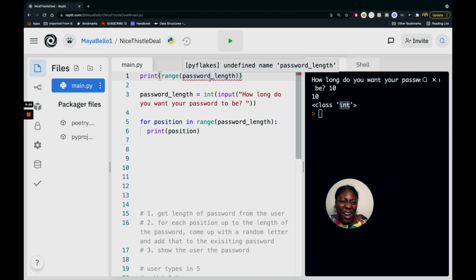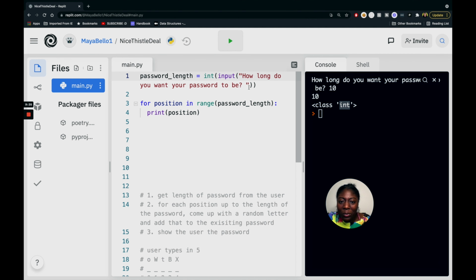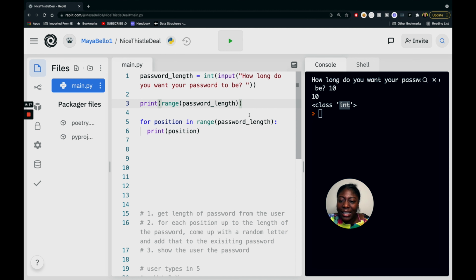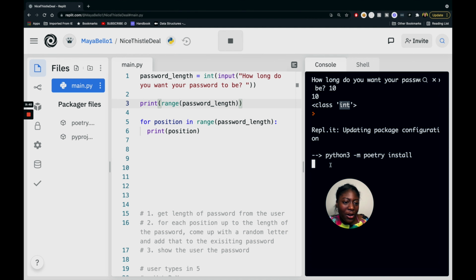It's like undefined name password length. That's because I actually use password length and define it on line 3. So you're like, okay, let me just move that print statement there and let's see. So you can run your code.